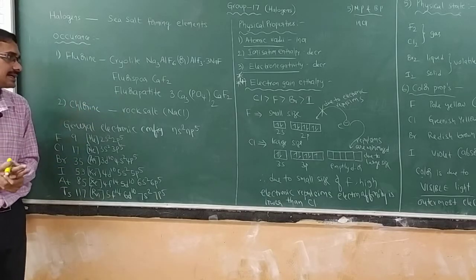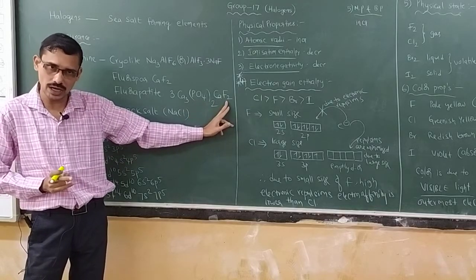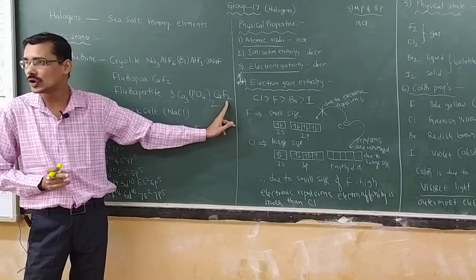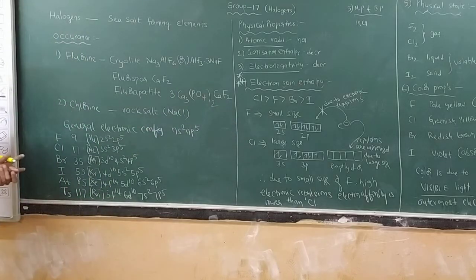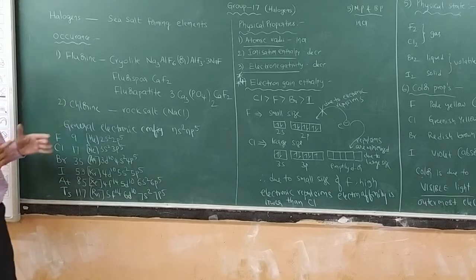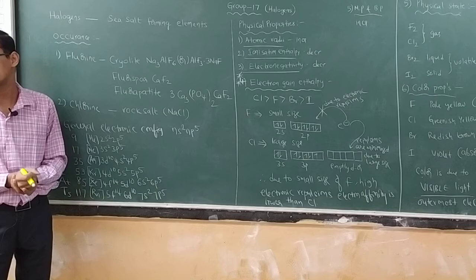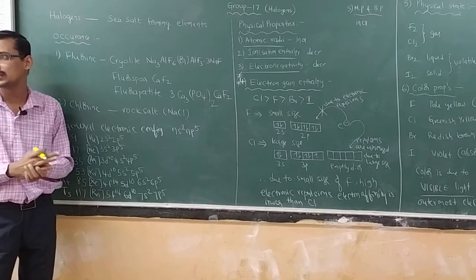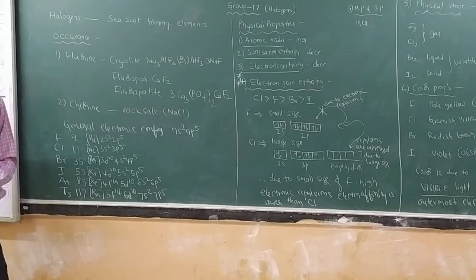Finally, fluoroapatite. Any apatite contains calcium phosphate. If we write fluorine here, that is fluoroapatite. If we write chlorine here, chloroapatite. So, these are the 3 main sources for fluorine. Next, chlorine is available as sodium chloride, which can be extracted from sodium chloride, nothing but rock salt. And the remaining bromine and iodine are available from the sea only. The major source is the sea only. That is not required for us.